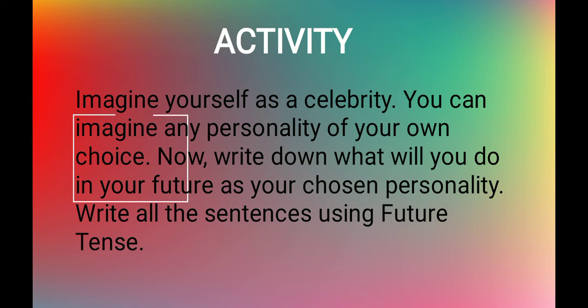You have studied simple future tense, you have also studied future continuous tense. Just use these to write your own wish. Hopefully you understood that you have to imagine yourself as a celebrity, and then whatever you wish to do in your future, you have to write that in sentences using future tense.